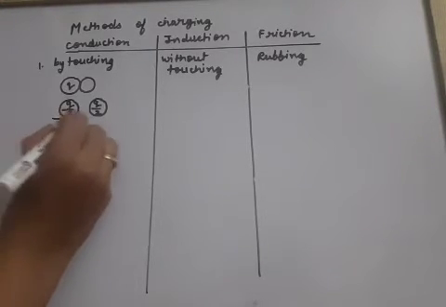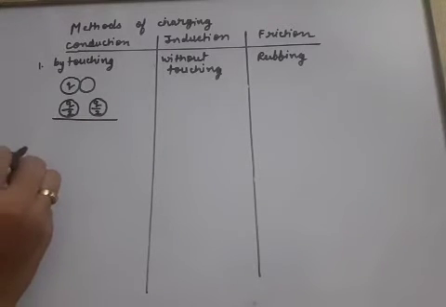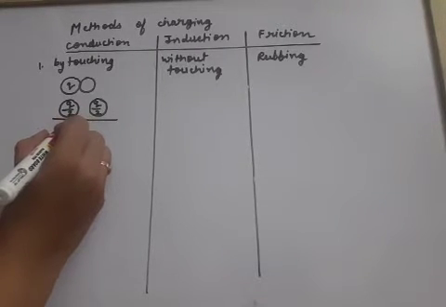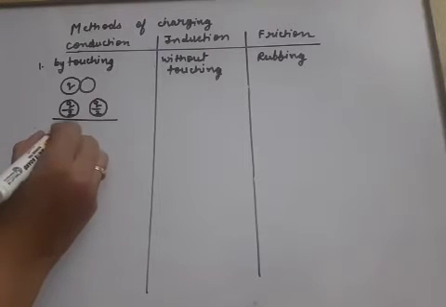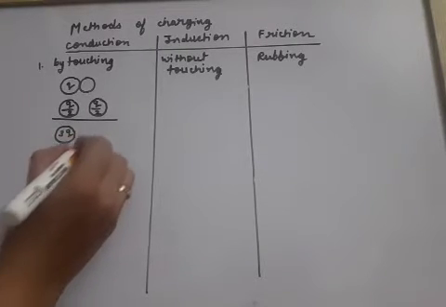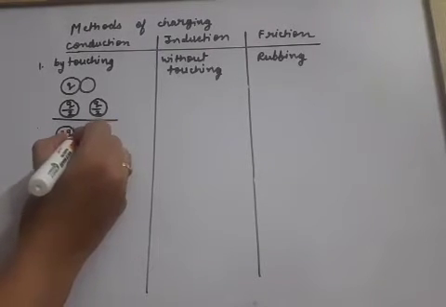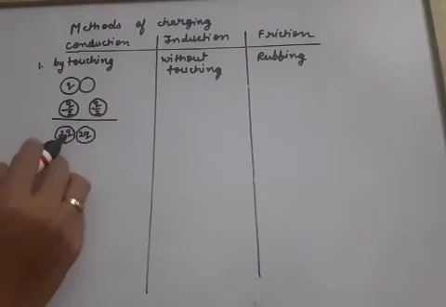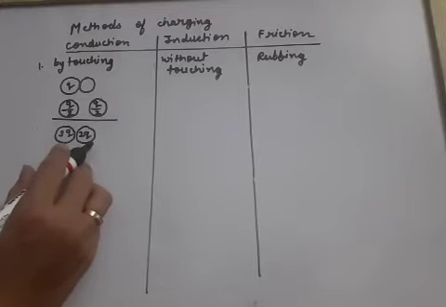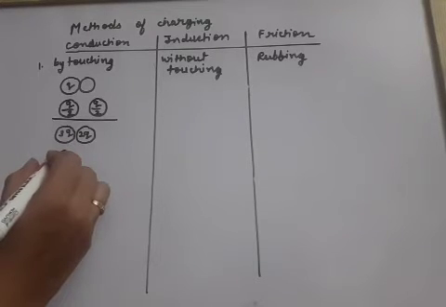It can also happen that both the bodies were already charged. Suppose 3Q charge is on the first body and 2Q charge is on the second body. Then they are brought in contact. So what is the final answer? That means what will be the charge finally on both the bodies?